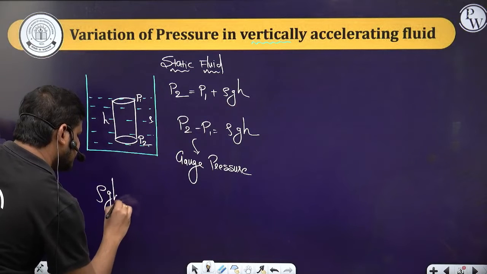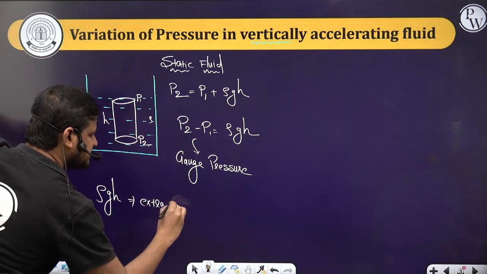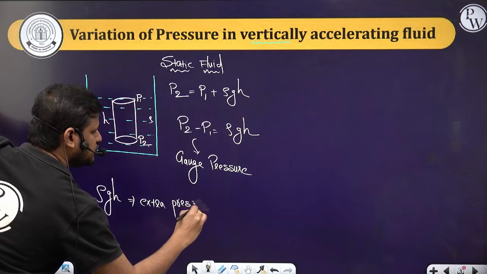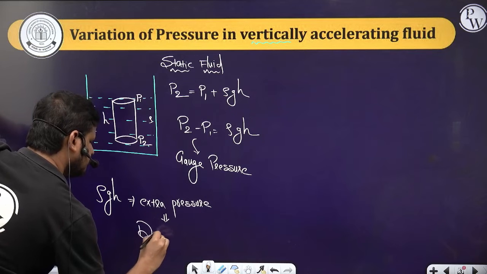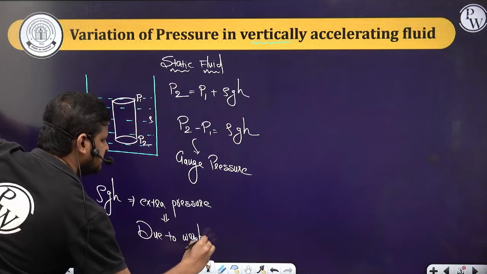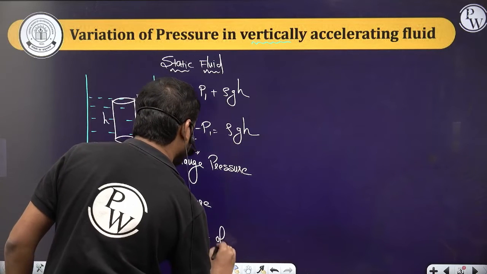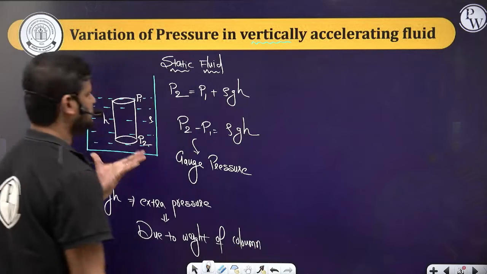It is an extra pressure which is due to the weight of the liquid column. In the last class we discussed it. Fine.